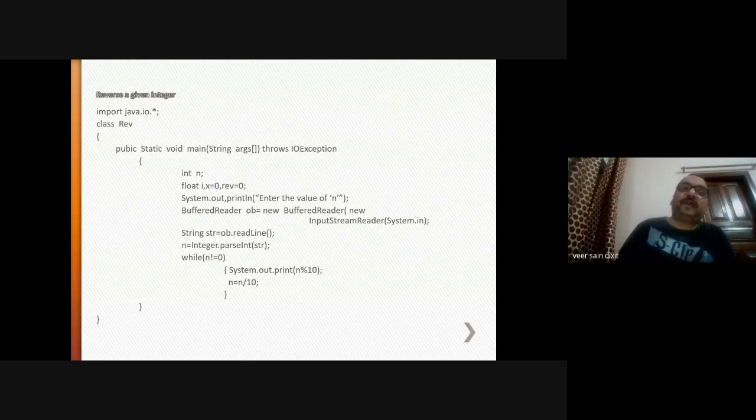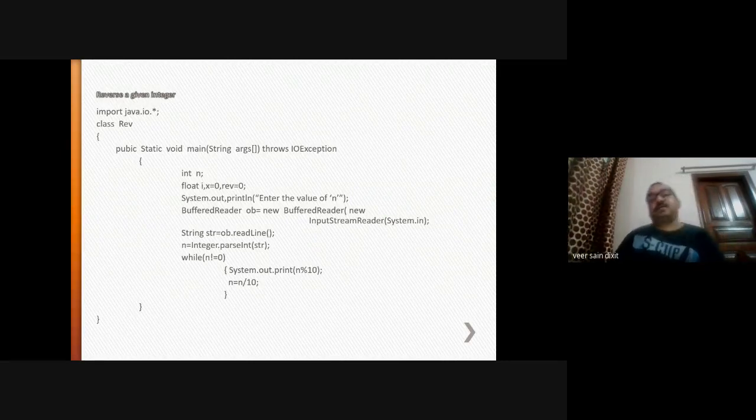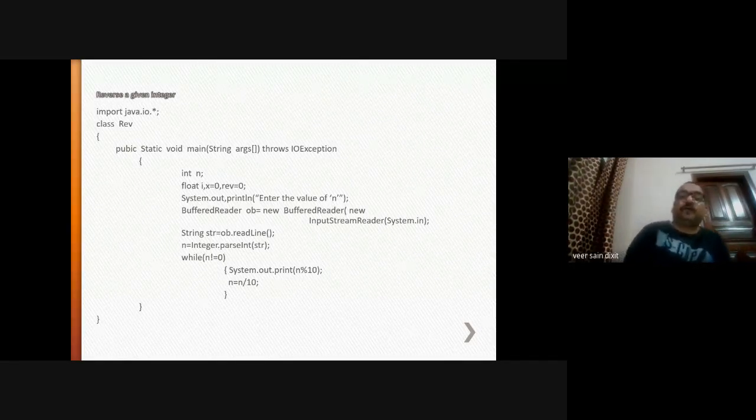So again, we have imported java.io.*. There is a class reverse, so the name of the file will be rev.java. public static void main throws IOException, as I stated earlier. This is int n, again user input. These are the variables i, x, and this is the reverse variable. These three variables are of type integer.